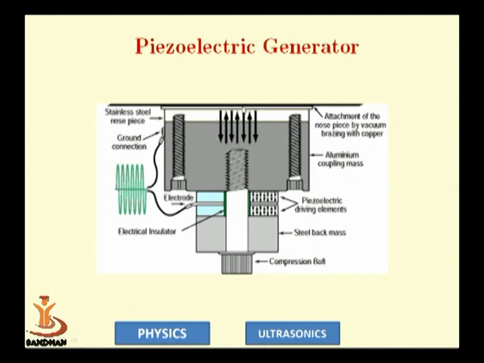The output of the ultrasonic waves comes out this way, and these two are the electrodes. This is actually the laboratory idea of the piezoelectric generator, but how in reality it works we can understand schematically. For this we will move to the tabletop.